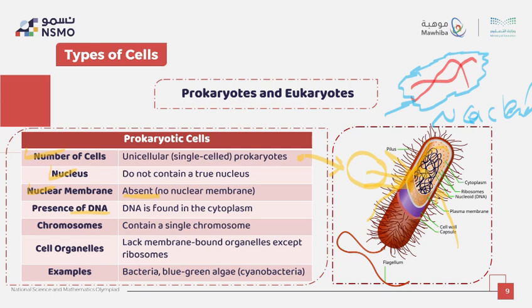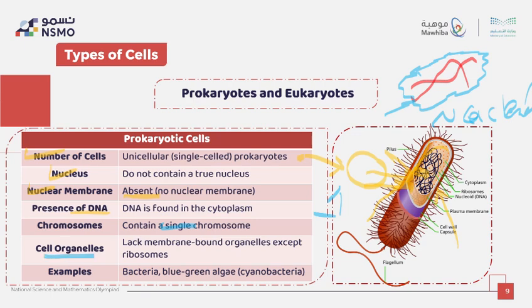The fifth one, chromosome. How many chromosomes does it have? It only has a single chromosome, because it's only one cell. The other one is cell organelles.